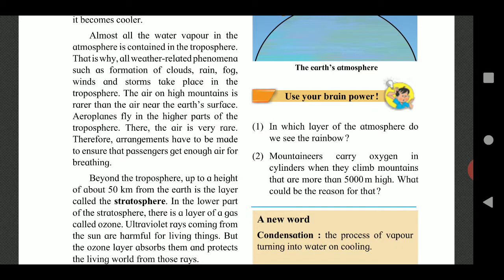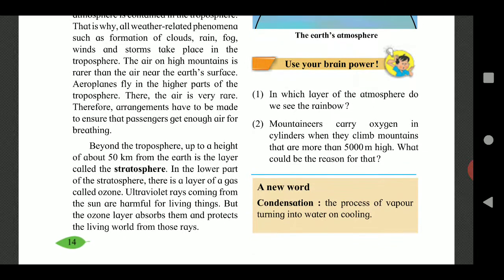Mountaineers carry oxygen in cylinders when they climb mountains that are more than 5,000 meters high. What could be the reason for that?